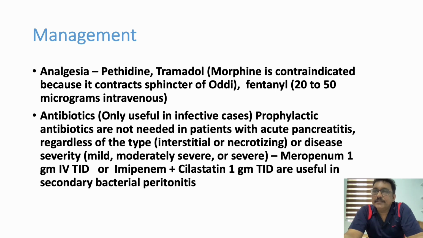But if the patient has a strongly suspected bacterial infection, you can go for procalcitonin. If the procalcitonin is high, that indicates a bacterial infection. Then we require a higher antibiotic like imipenem cilastatin. It is one of the best drugs which can be given in pancreatitis. 1 gram IV TID is the usual dose for secondary bacterial peritonitis in pancreatitis. But basically, pancreatitis does not require any antibiotic.